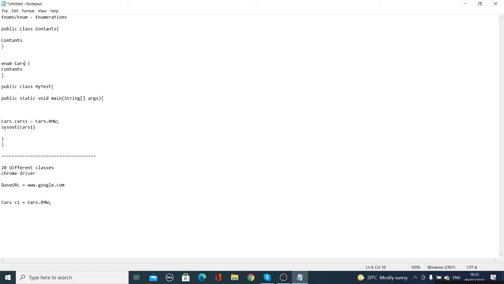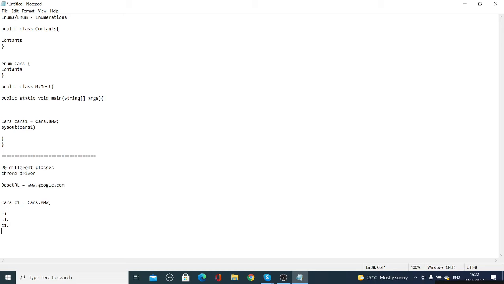But what happens in this case? I use the class name cars and I'm using a variable. Even if I don't put this highlighted stuff, it is still okay. But if I use it as a variable and I'm using the same thing over and over again, I can directly put C1 dot something, C1 dot something.